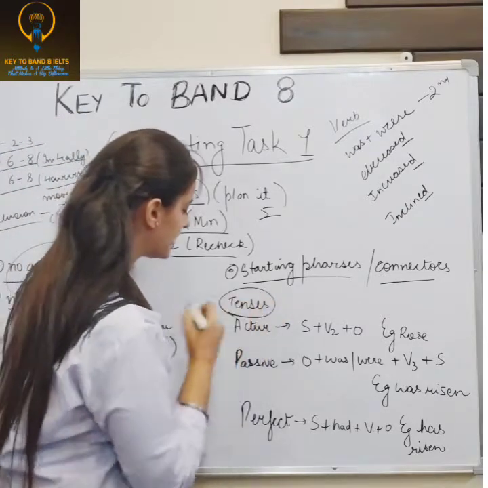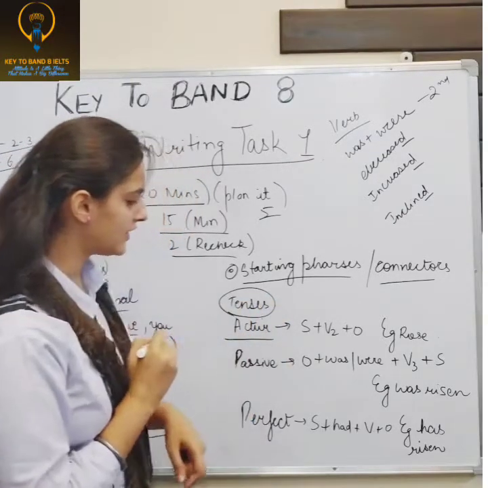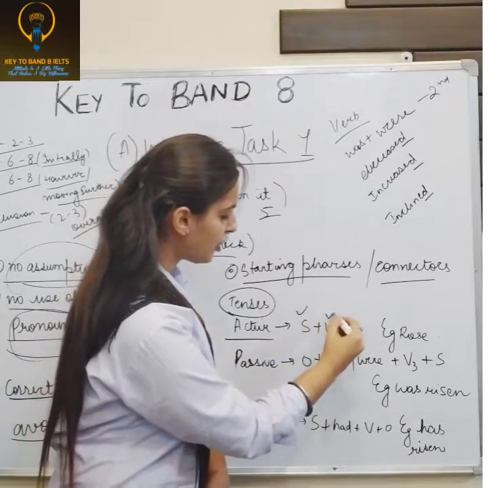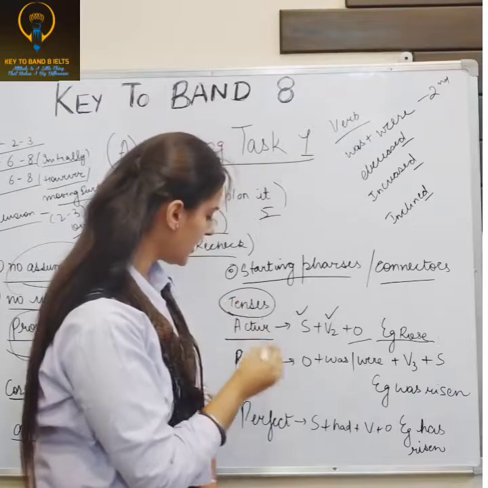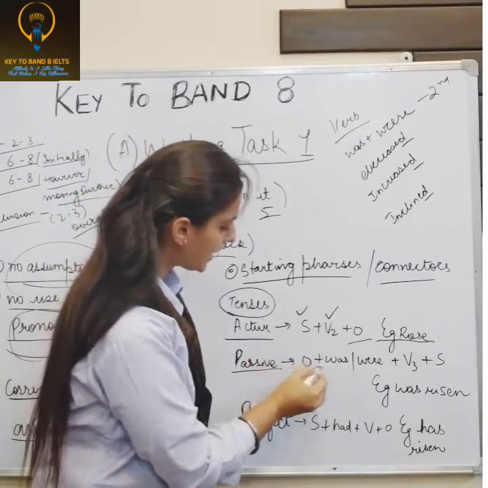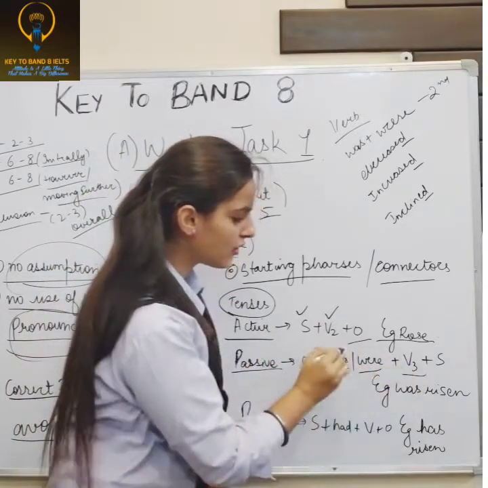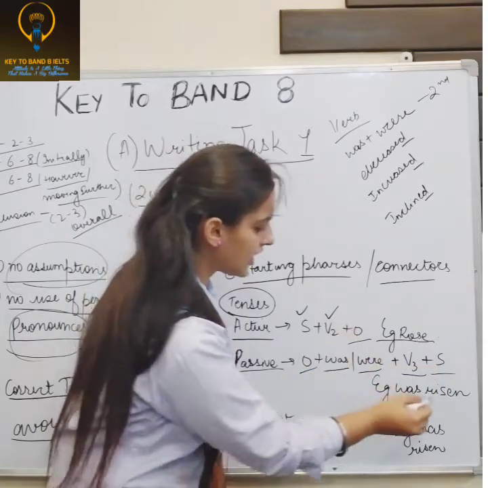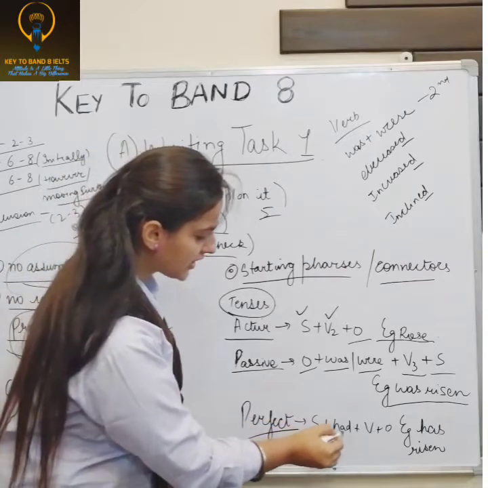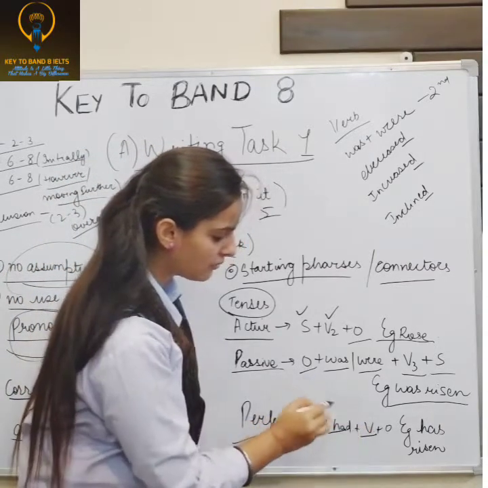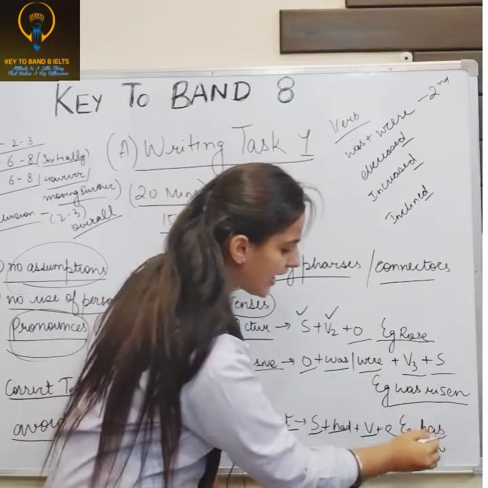Now coming to tenses. In the active form: subject, second form of verb, object, for example, the data rose. In the passive: object, was or were, third form of verb, and subject, for example, the data was risen. In the perfect: subject, had or has, verb form, then object, for example, data has risen.